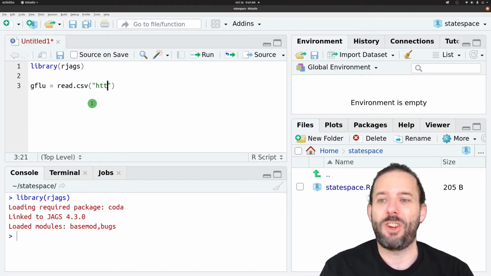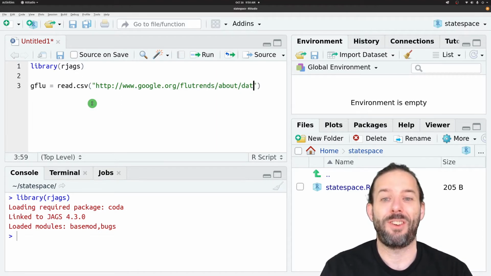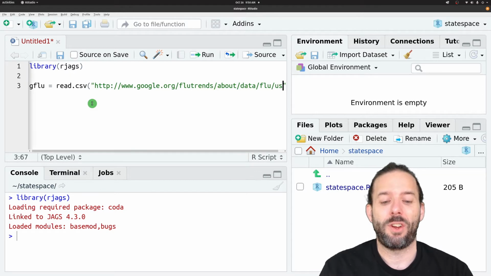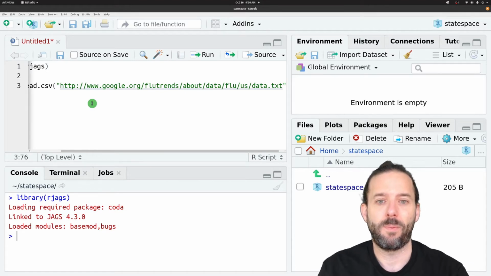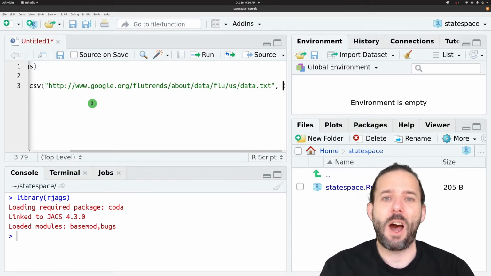So we'll type http://www.google.org/flutrends/data/flu with an F /us/data.txt, and then a comma.